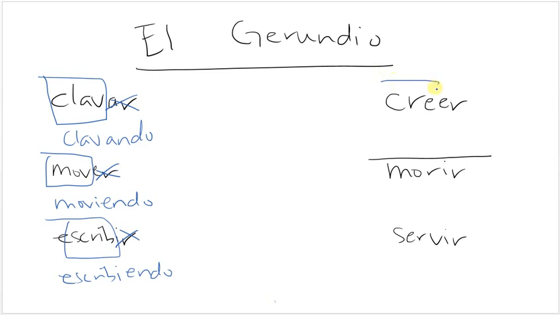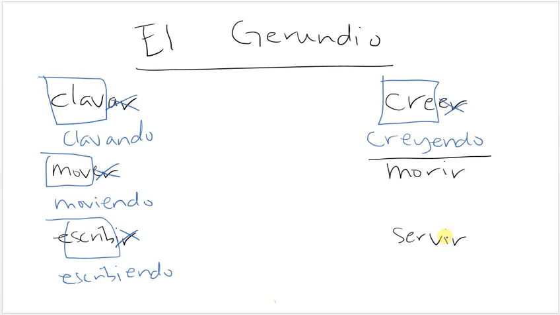If your verb is an ER or IR verb, and the stem ends in a vowel, you have to add a Y. So if it's an ER or IR verb where the stem ends in a vowel, so for example, leer, creer, caer, you have to add the Y. So creyendo, leyendo, cayendo.